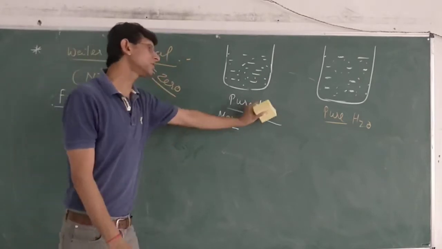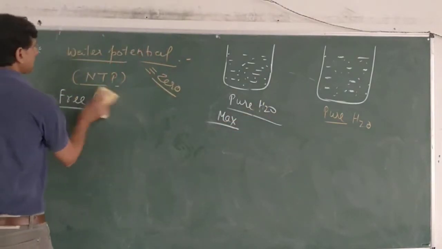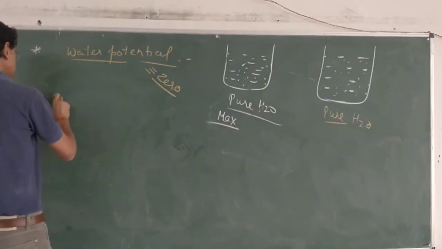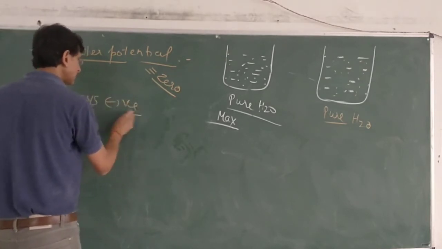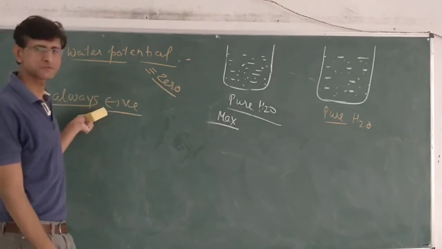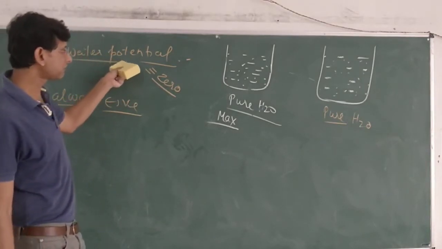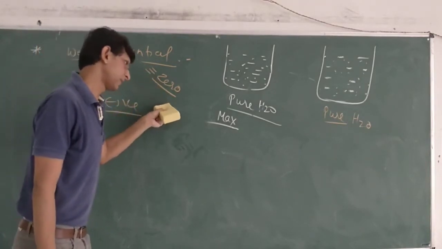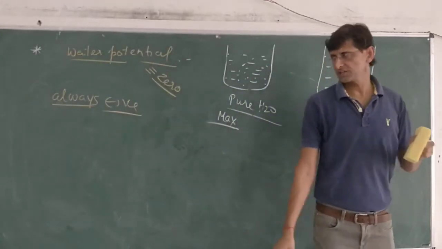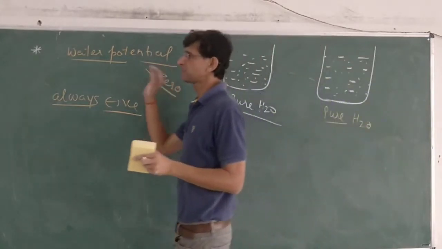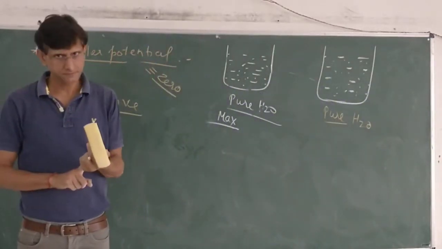So for all solutions water potential will be always negative. For all other solutions water potential will always be negative. For pure solvent it will be 0 and 0 is the maximum value. So what have we learned about water potential? That water potential is based on the concept of free energy.